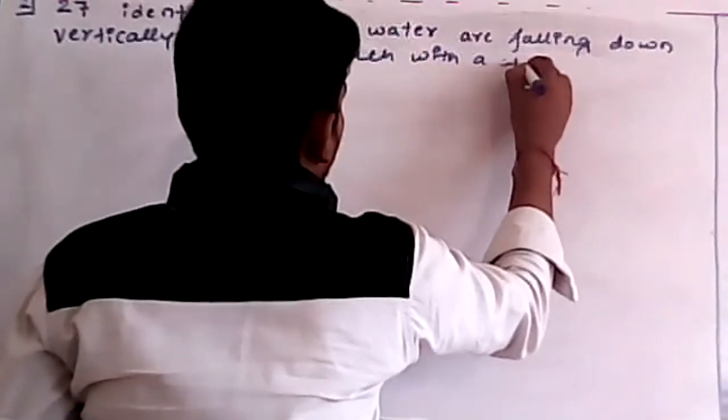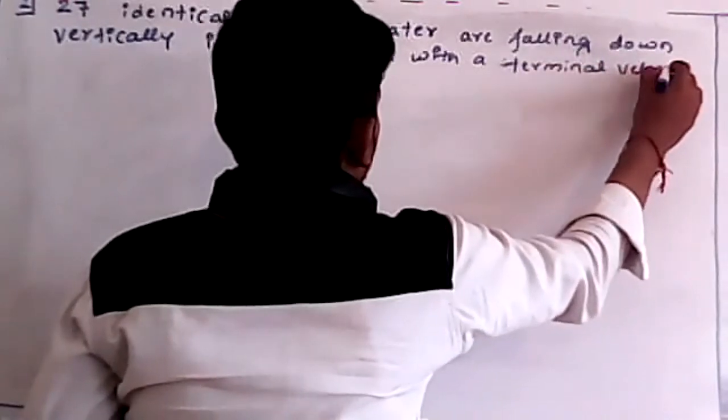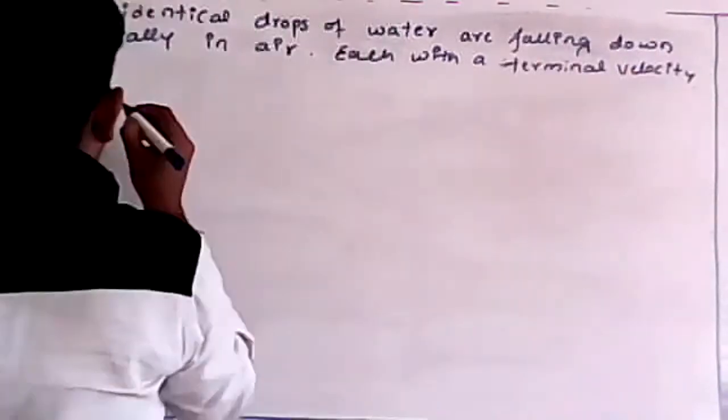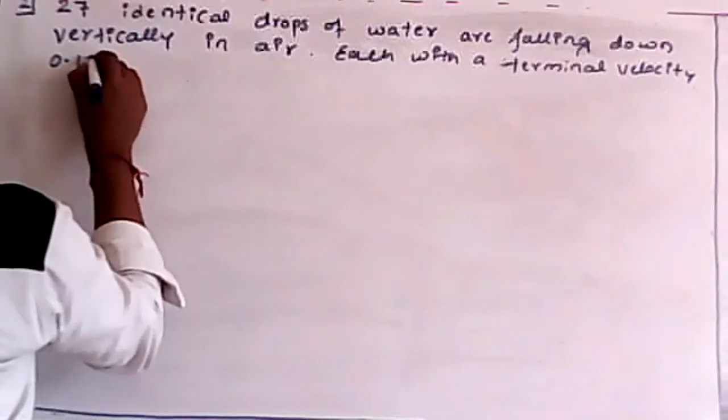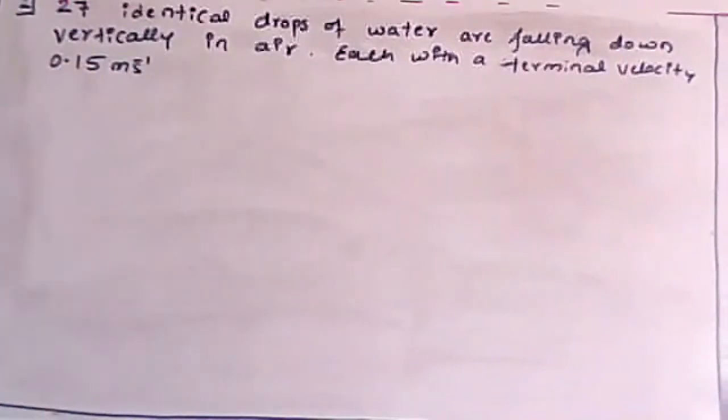So that is nothing but terminal velocity. Just try to understand. So terminal velocity, that is 0.15 meter per second. Last class I did one NCERT problem also.